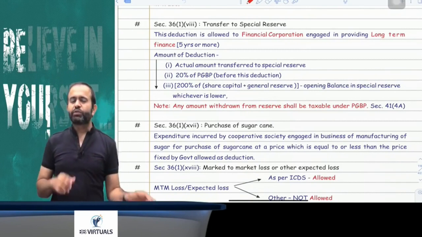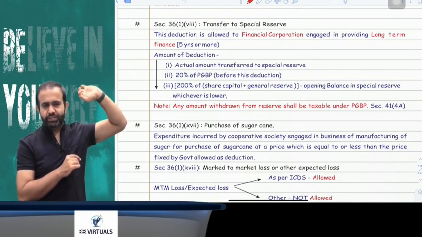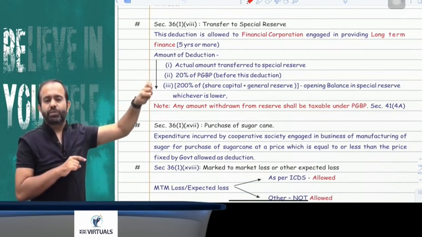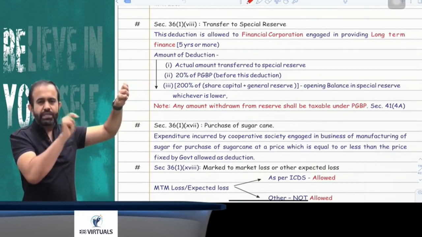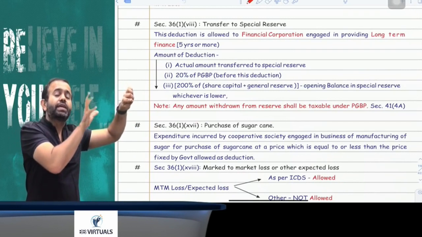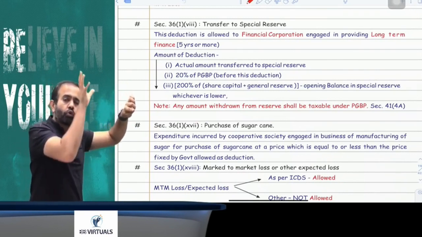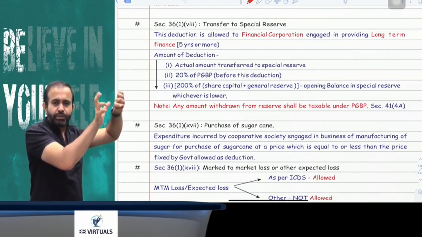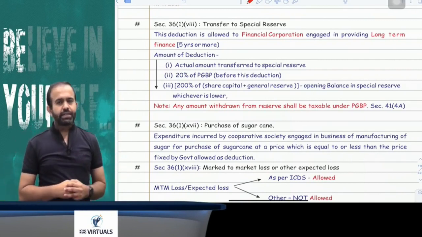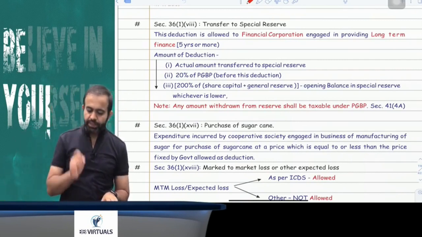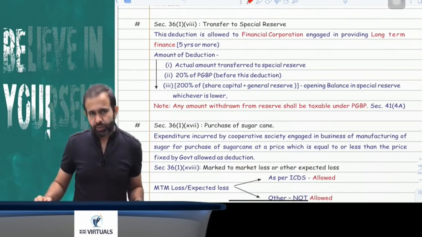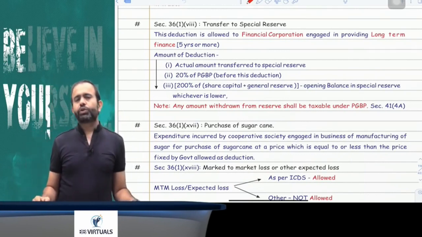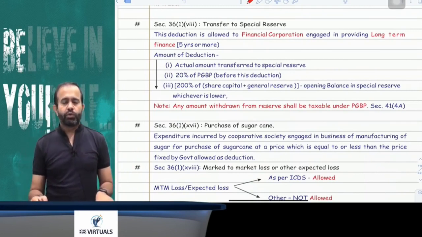All people just pay attention. First is the actual amount transferred to the special reserve. Second is 20% of PGBP income. PGBP of the core activity of finance, means 20% of the PGBP income, where PGBP income here means whatever the core finance activity's PGBP income is. And third is 200% of the share capital and general reserve minus the opening balance of that reserve. Whichever is lower will be your deduction amount. But if you withdraw from that special reserve, then the withdrawn amount will be taxable again.